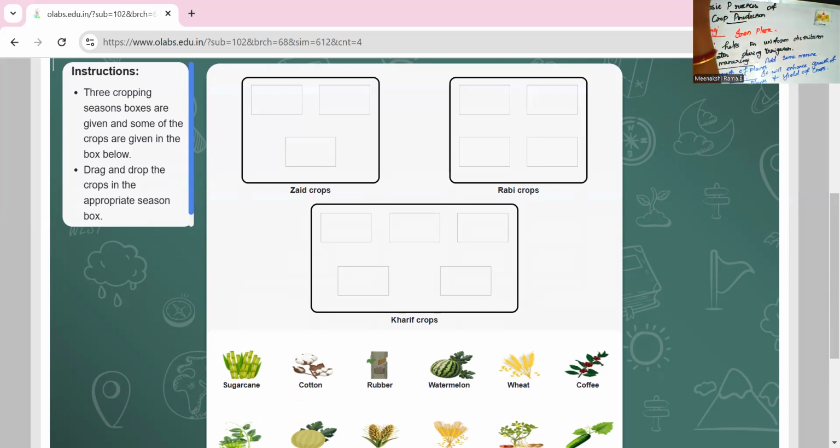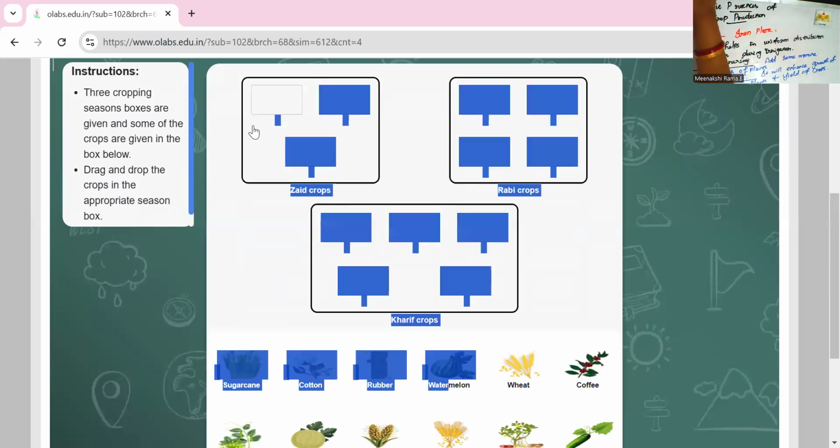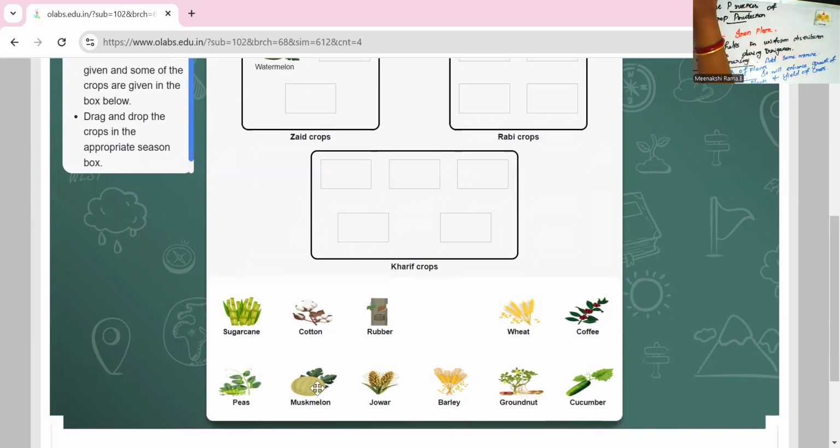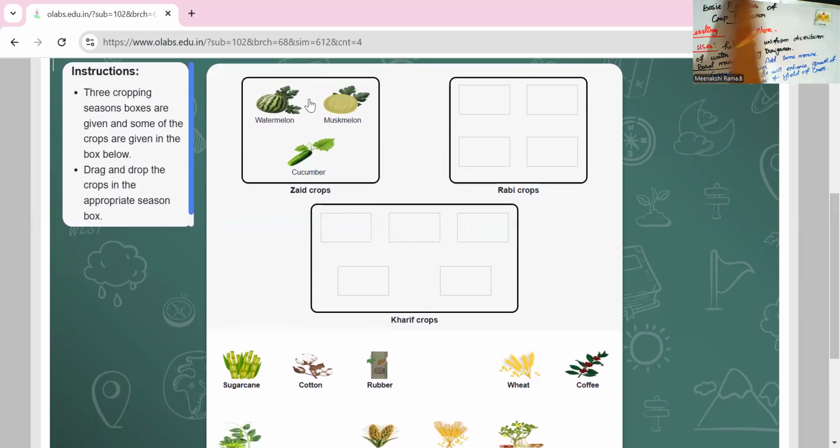Summer season varieties, that is watermelon, muskmelon, and cucumber. So these are all the Zaid crop varieties. Next one is Rabi crop. Is that right, students? Yes, summer season crops are called Zaid crops, that is watermelon, muskmelon, and then cucumber.